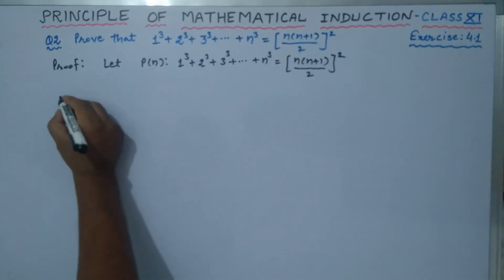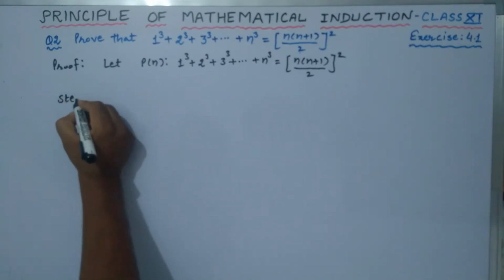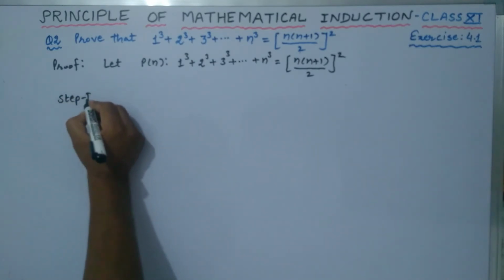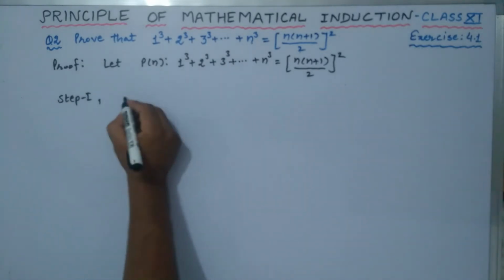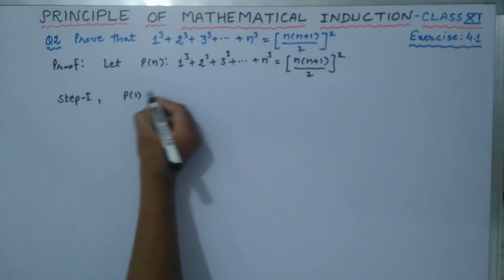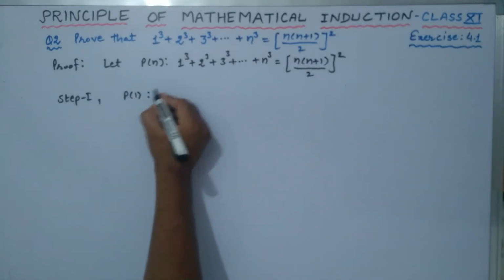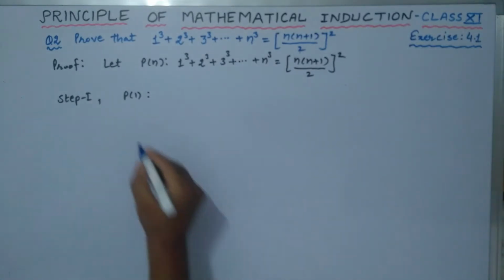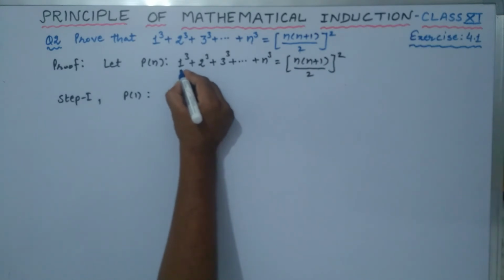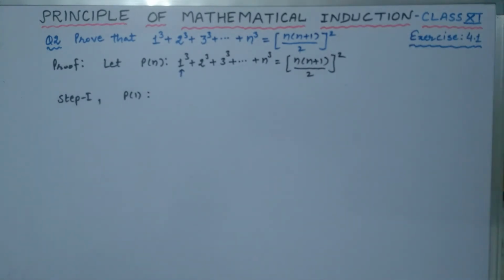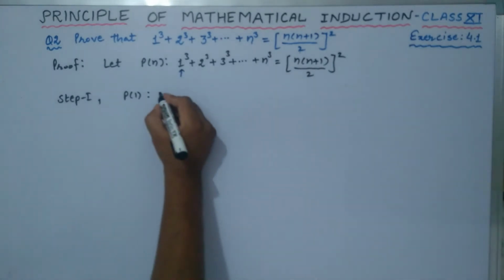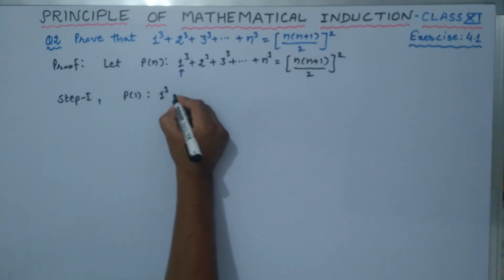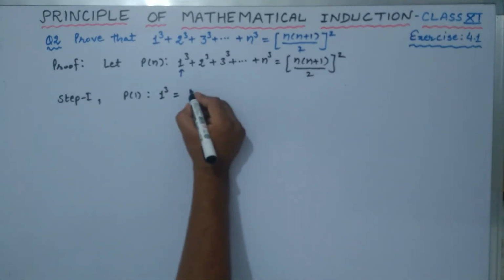So what is the first step? Step 1, that is P1. Put n is equal to 1. What is the very first term? In P1, we take just only the first term. This is 1 cube, so we write here 1 cube. Then we take the right hand side.